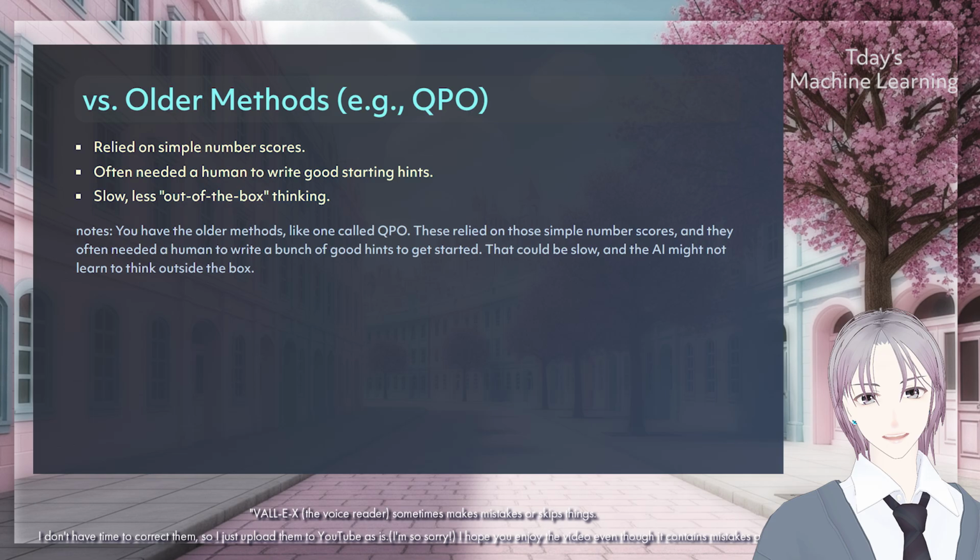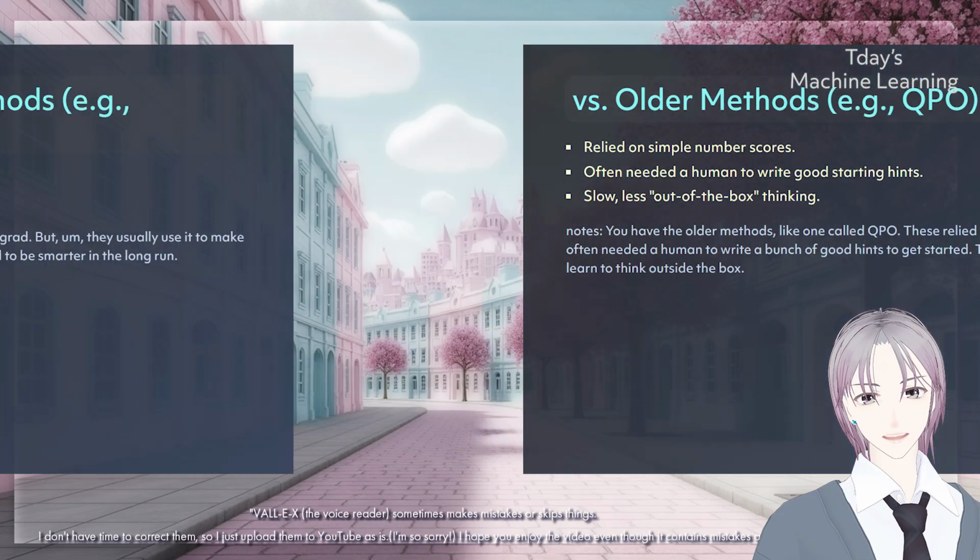You have the older methods, like one called WOBO. These relied on simple number scores, and they often needed a human to write a bunch of good hints to get started. That could be slow, and the AI might not learn to think outside the box.